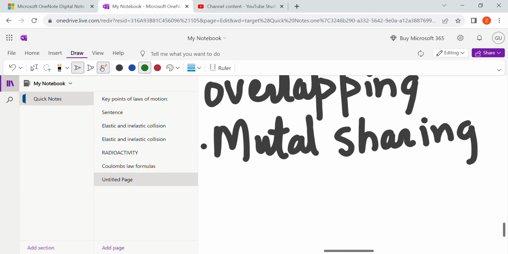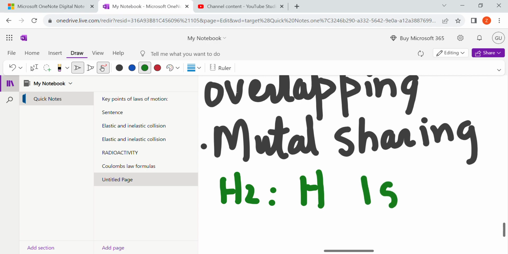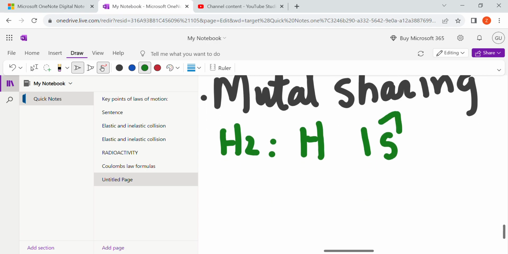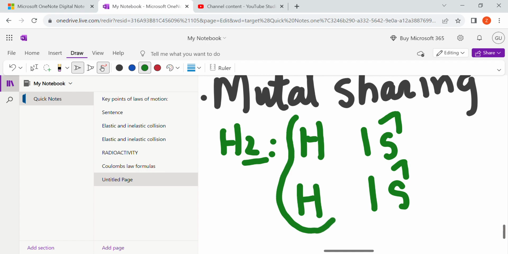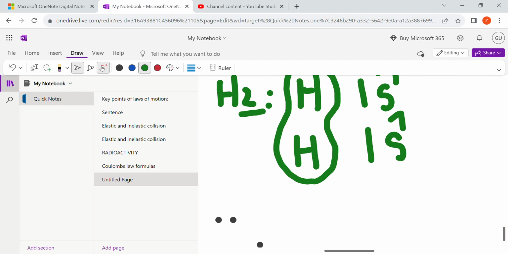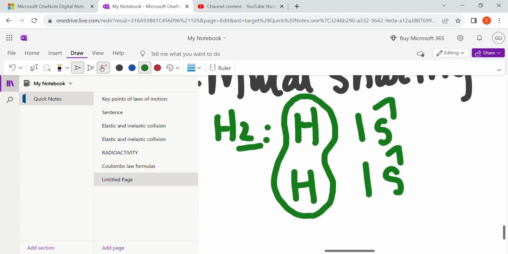We are going to take the example of H2. ठीक है, and this is H1 that has the electronic configuration of 1s. ये दूसरा H है because we have written H2. ये दोनों शेयरिंग करेंगे and they are gonna make themselves stable. अपना duplet they are gonna complete, and we know that in the duplet rule the element requires 2 electrons in its outermost shell, right?